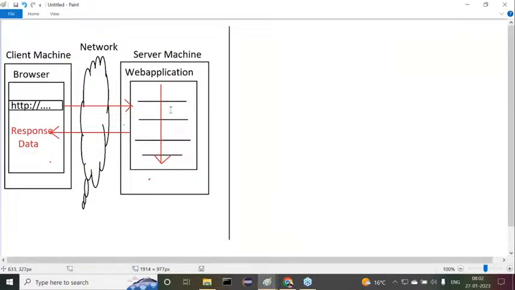Now tell me, is my entire server side application available at a single server machine or not? The browser is acting as the client. The browser can send a request to the web application and receive the response from the web application. So this is the web application design, the web application architecture. Understand clearly? Now, at the same time, what exactly is the meaning of a distributed application? I'm giving clarity. Now try to understand this clearly.